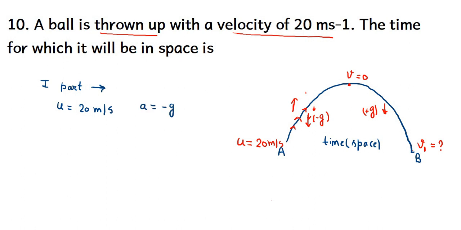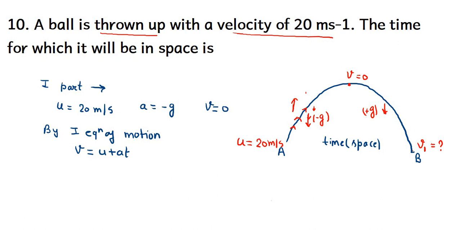The acceleration is negative of the acceleration due to gravity, so we write minus g, and the final velocity is 0 at the top of the flight. So we can use the first equation of motion. Why? Because we have initial velocity, final velocity and acceleration, and the equation has all three variables.